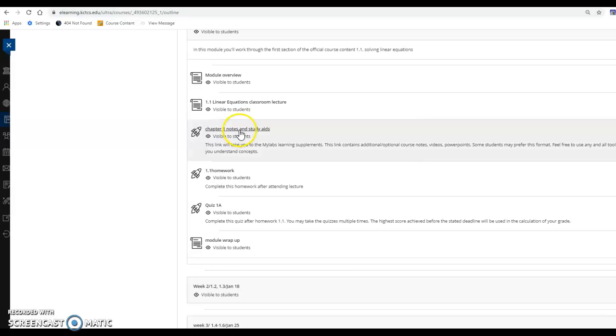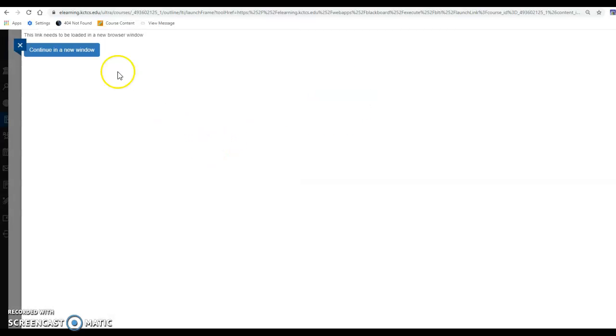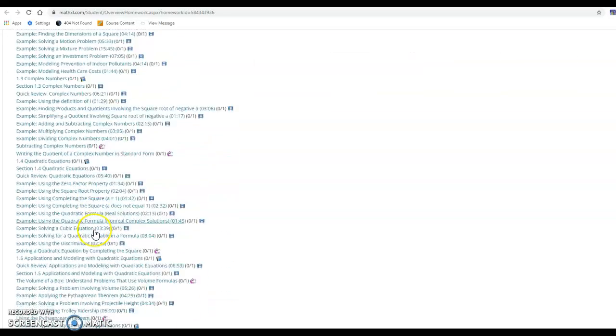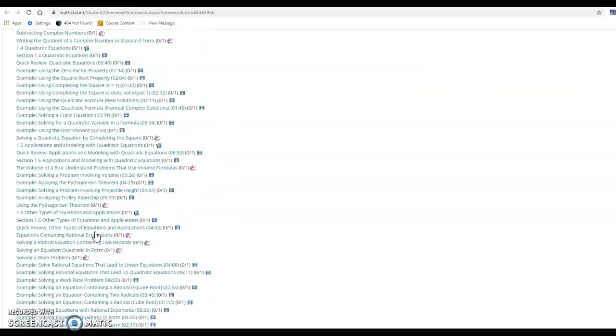But there's also the book supplements. This is also in the e-text link. You can use this link to go to all the book supplements. Like I said, they do a teaching of the material as well. So we've got 1.1. This tells you the textbook. You can read the textbook. This is a video in section 1.1. Then we have some animations. So there's various helps, like more than you may ever want to look at. So I tried to just put it in a handy place for you to access.